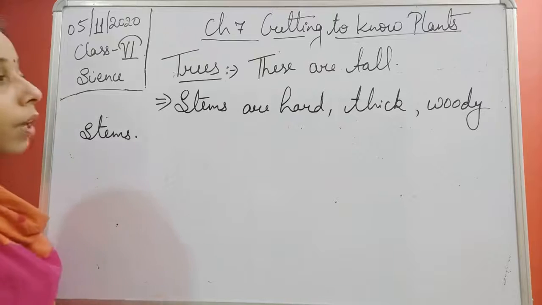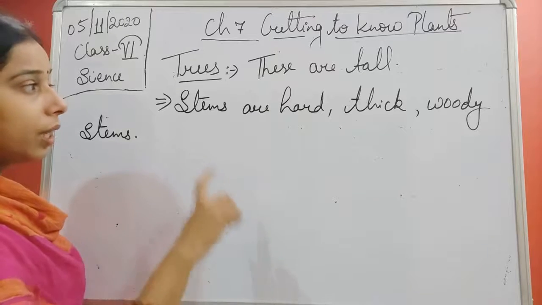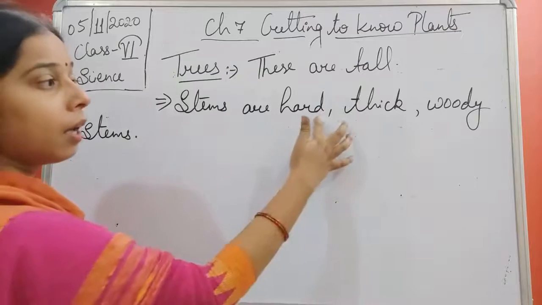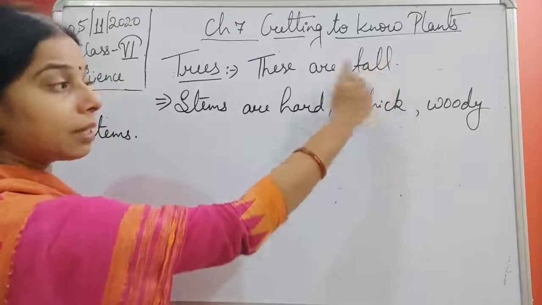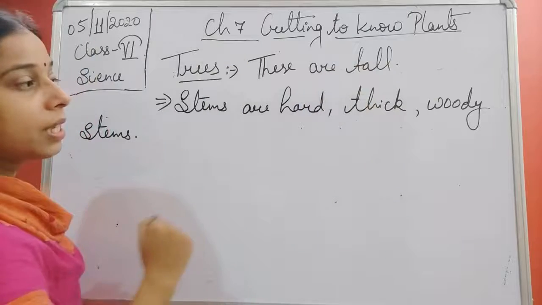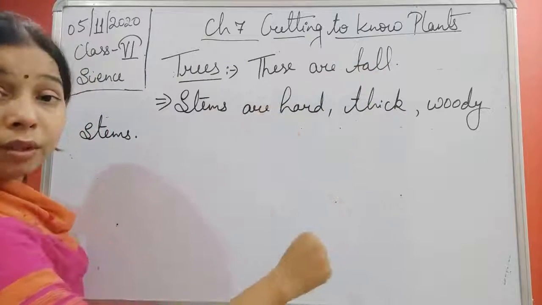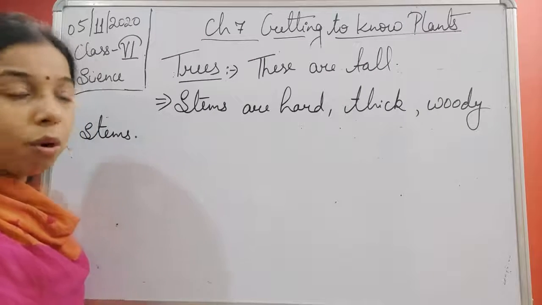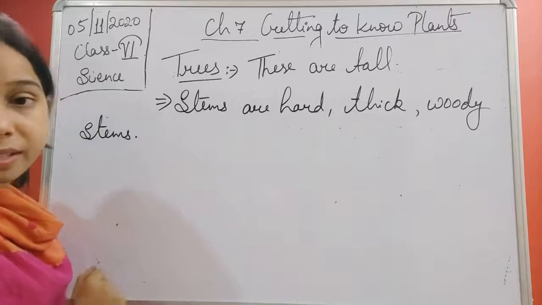Okay. So if we compare the trees with the shrubs, you can see that shrubs are hard and woody, but the thickness is missing. But in trees, they are hard, they are woody, as well as thick also. So thickness is also there in trees.